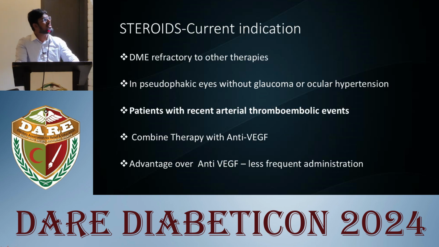The current indication of steroids in managing DME is in refractory cases and in pseudophakic eyes without glaucoma or ocular hypertension, and also a patient with a recent arterial thromboembolic event. I told you that within 3 months, if the patient comes with DME, the anti-VEGFs are contraindicated. In those cases, steroids can be used as an agent, and as a combined therapy with anti-VEGF agents. The advantage of steroids is not very less when compared to anti-VEGF, but it can be combined with anti-VEGF agents.